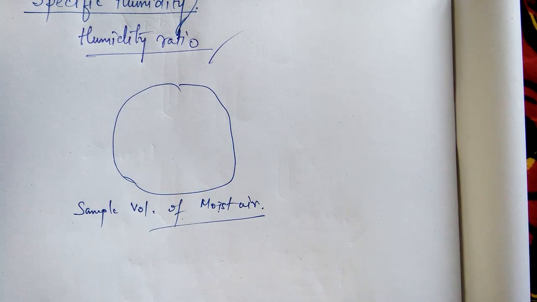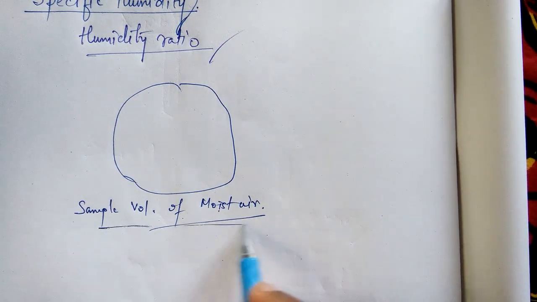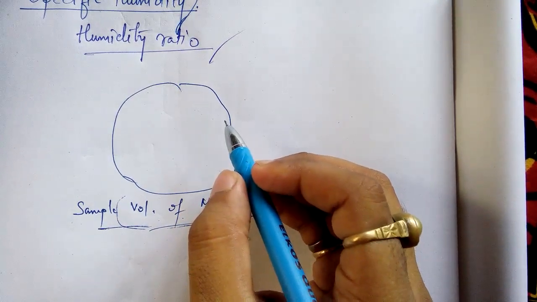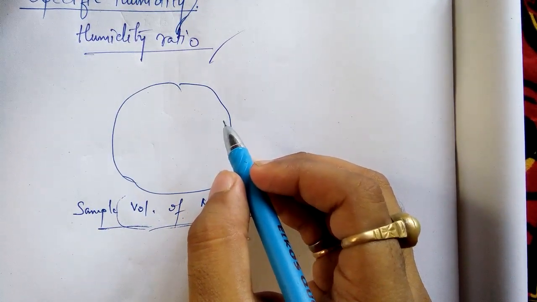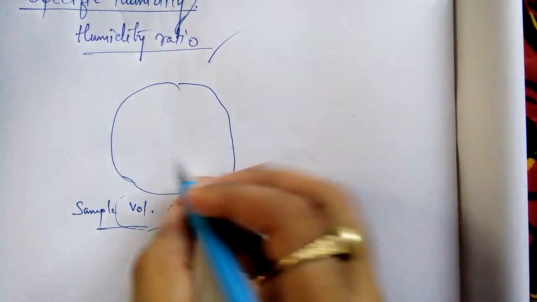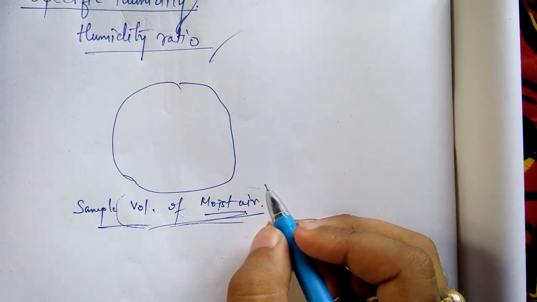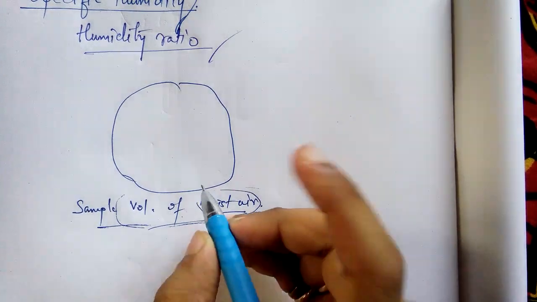We cannot perform our analysis on the total atmospheric air. We have to take a small sample of it. Now, I have told you that air is never found totally dry. It is a mixture of dry air and moisture.